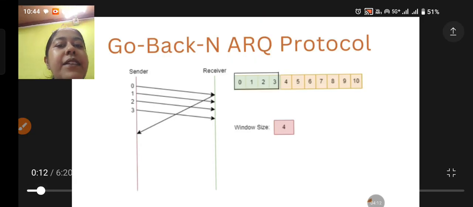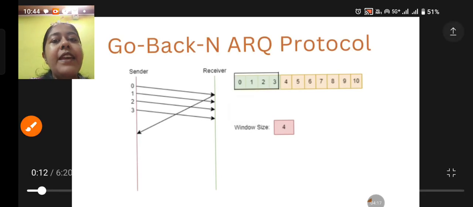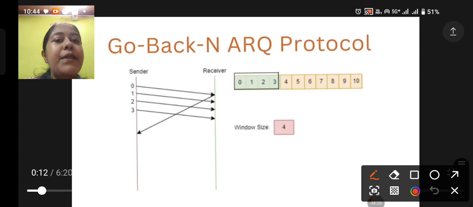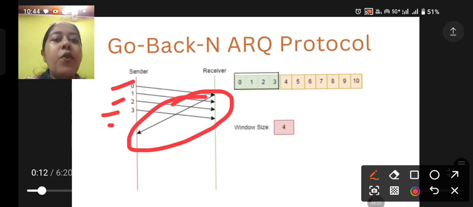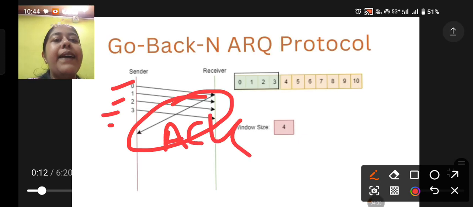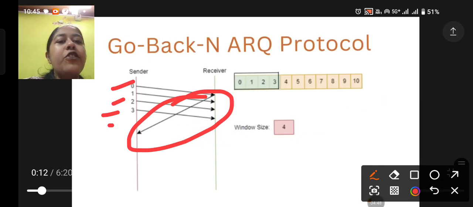Here you can see that the sender is sending multiple frames, 1 2 3 4. These frames have been sent, and the receiver is giving an acknowledgement. This is the ACK, the acknowledgement sent by the receiver. The receiver is sending an acknowledgement for these 4 frames. Since the window size is 4, the receiver is sending an acknowledgement for the frames.